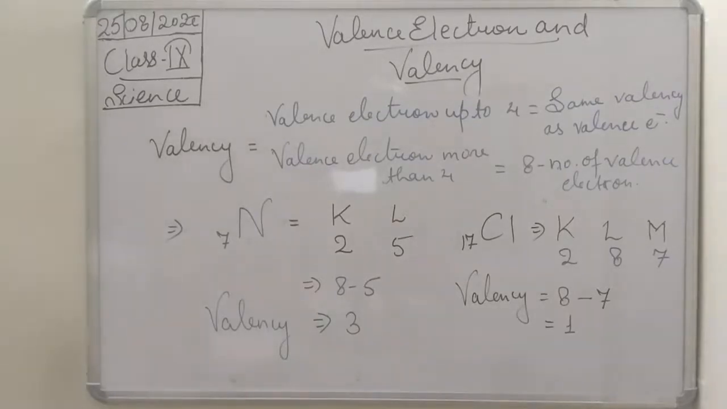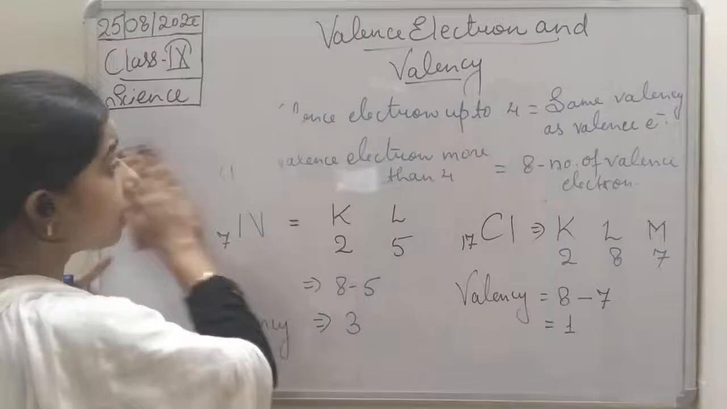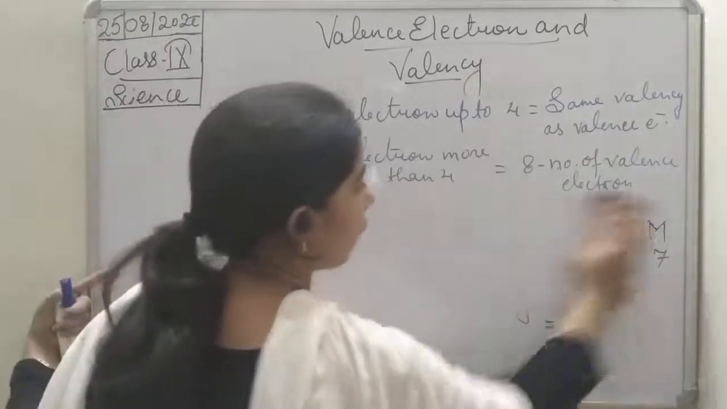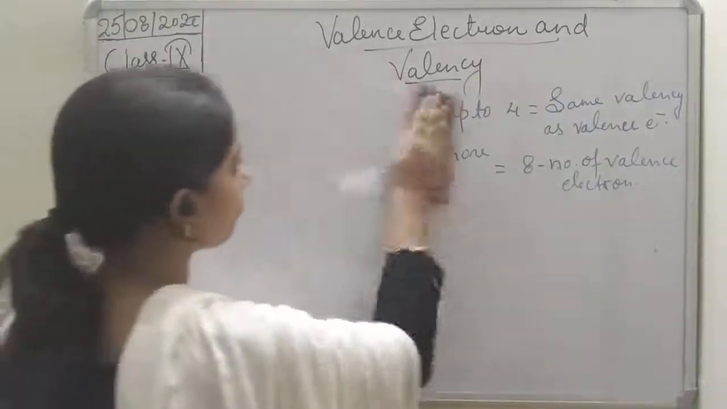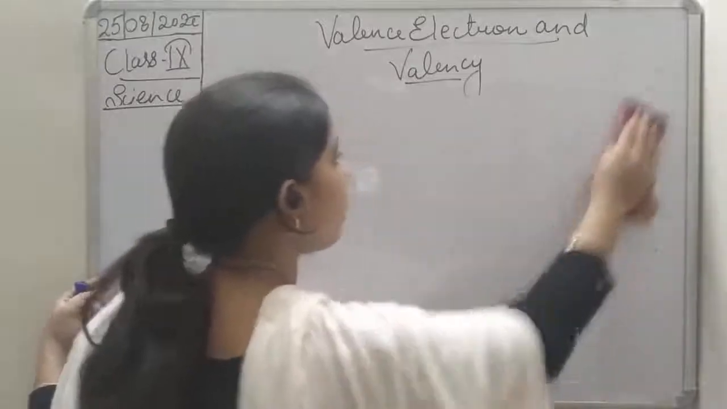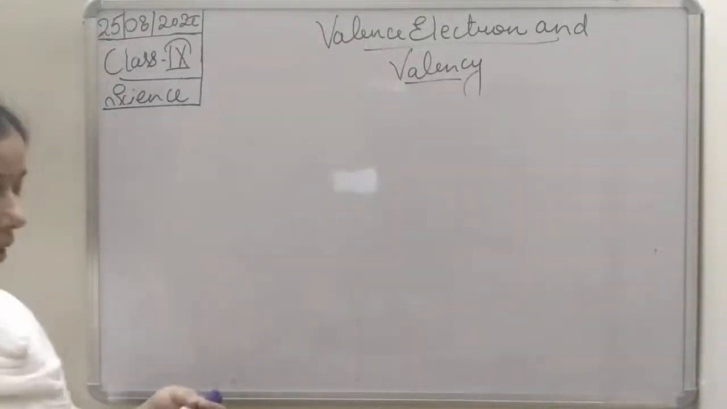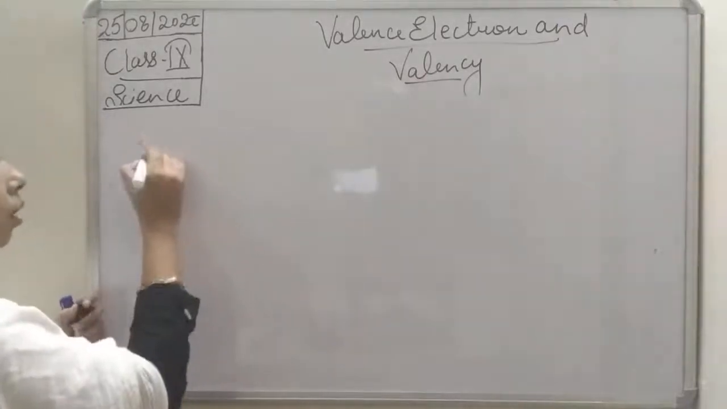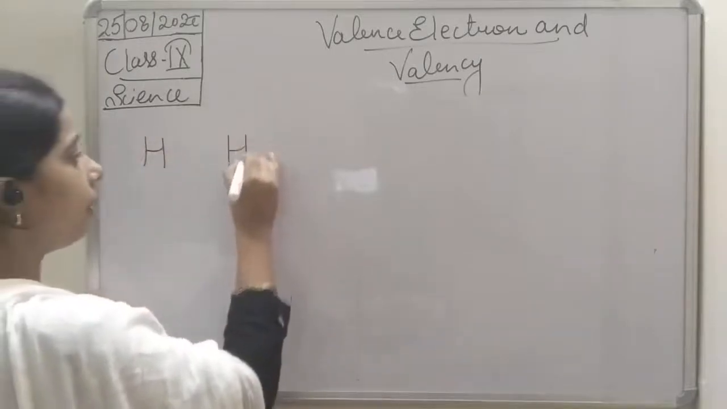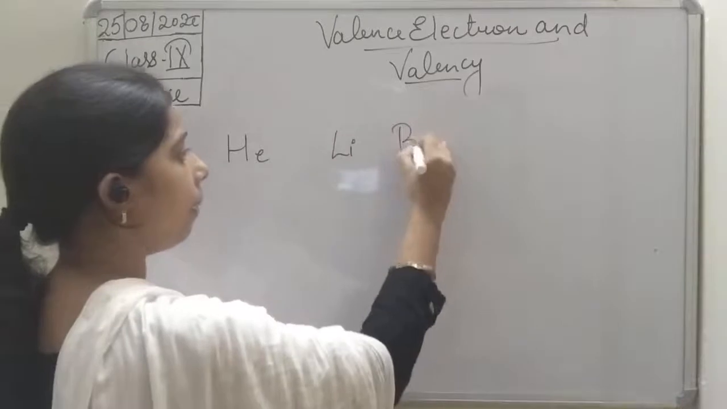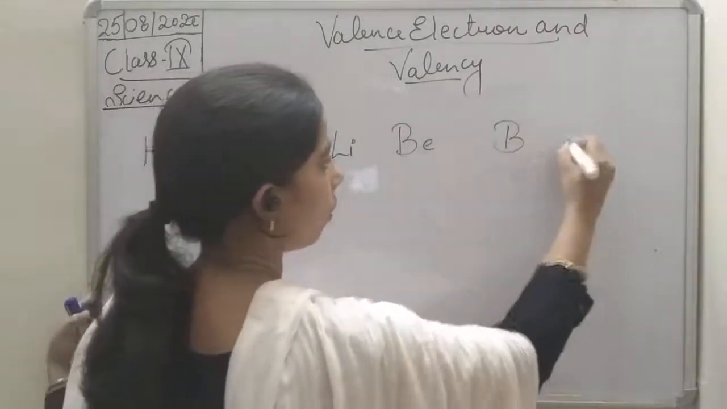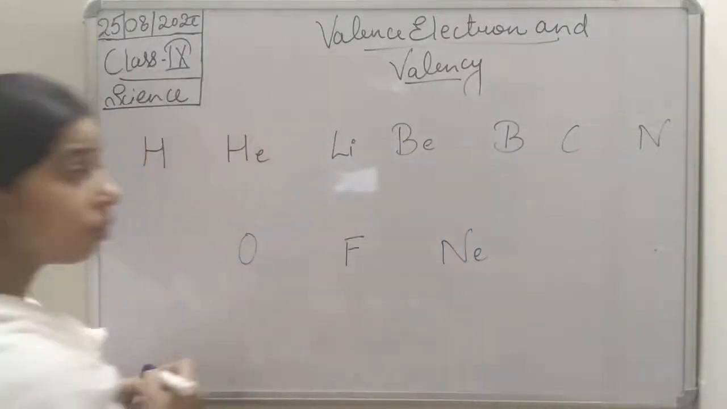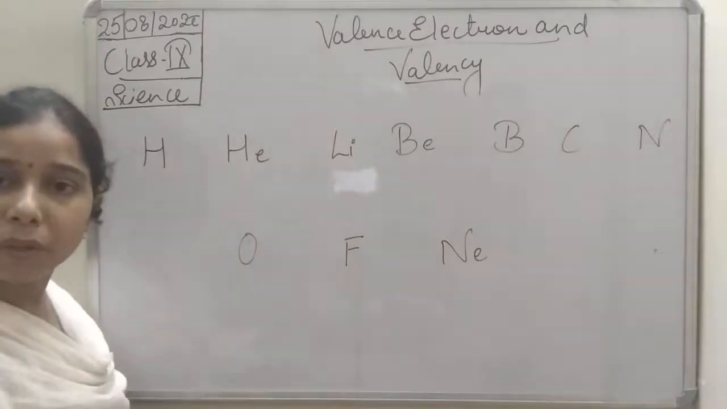Now we will see the valency, students. We will see how valency varies as we move from left to right in the elements of the periodic table. You know that I told you many times to learn the atomic numbers up to 20. Here we will take 1 up to 10 to understand the valency. So hydrogen, helium, lithium, beryllium, boron, carbon, nitrogen, oxygen, fluorine and neon. This is from atomic number 1 to atomic number 10.